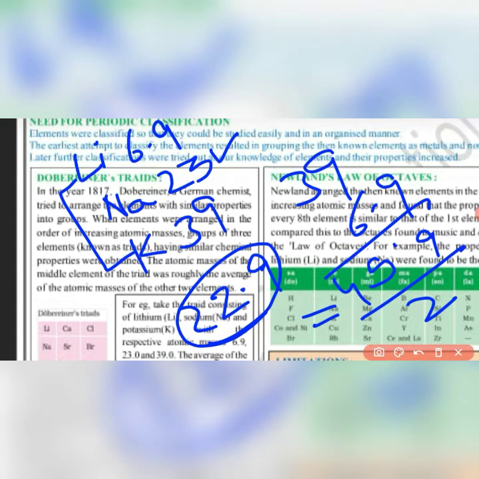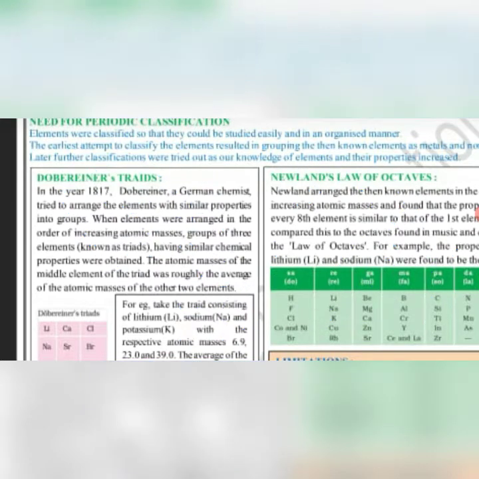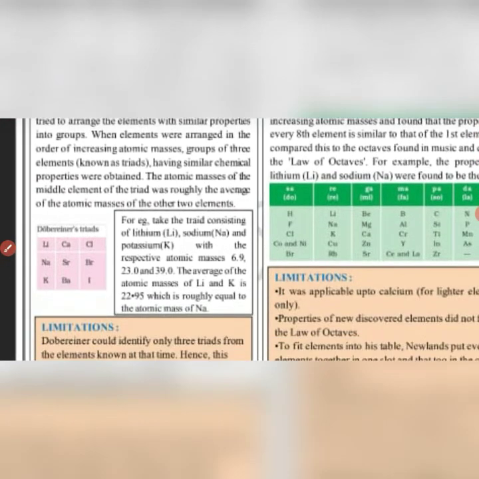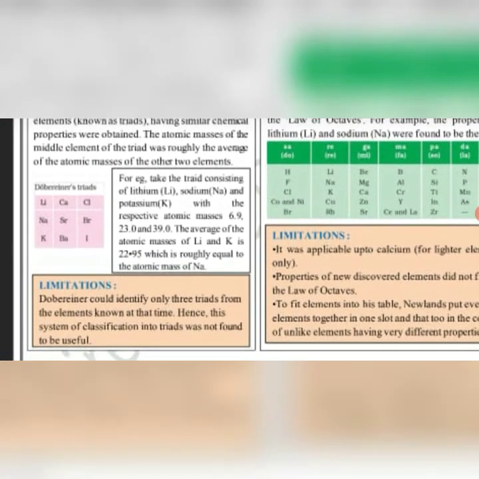So this is Dobereiner's triad theory, in which the atomic mass of the middle element is the average of the other 2 elements. But at the time of Dobereiner, he was able to identify only 3 triads. Which were they? Lithium, sodium, potassium; calcium, strontium, barium; and chlorine, bromine, iodine. Only these 3 triads were identified at that time. This is one of the limitations of Dobereiner's triads, and hence this system of classification was not found useful, because it was not applicable to all the elements.